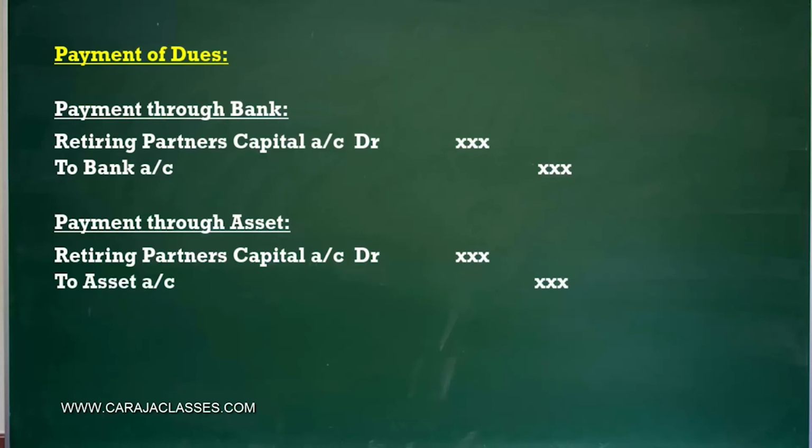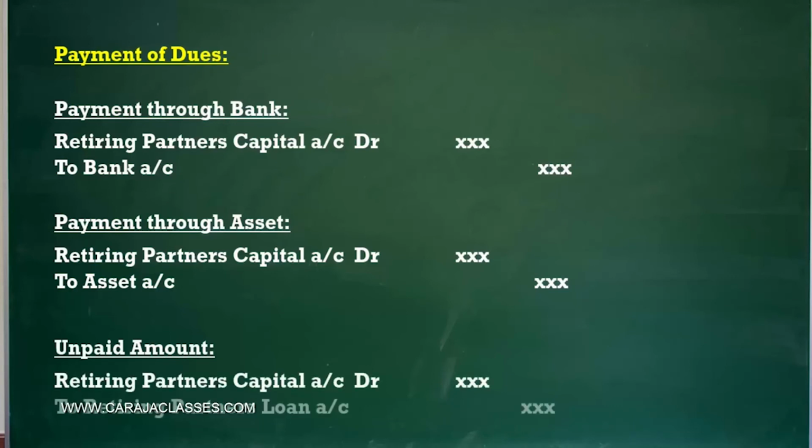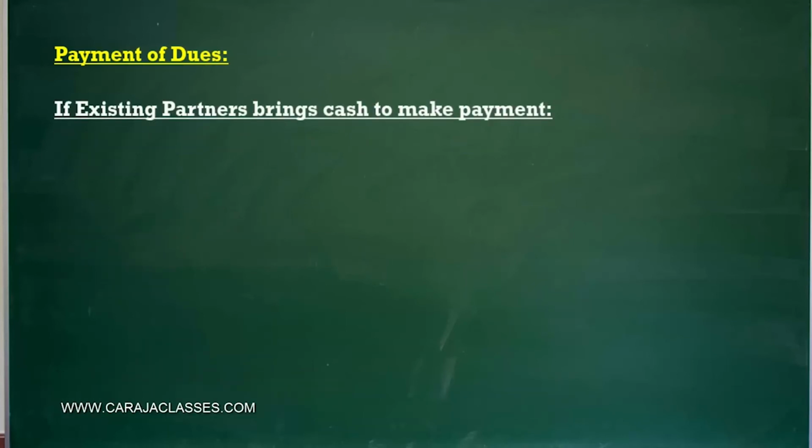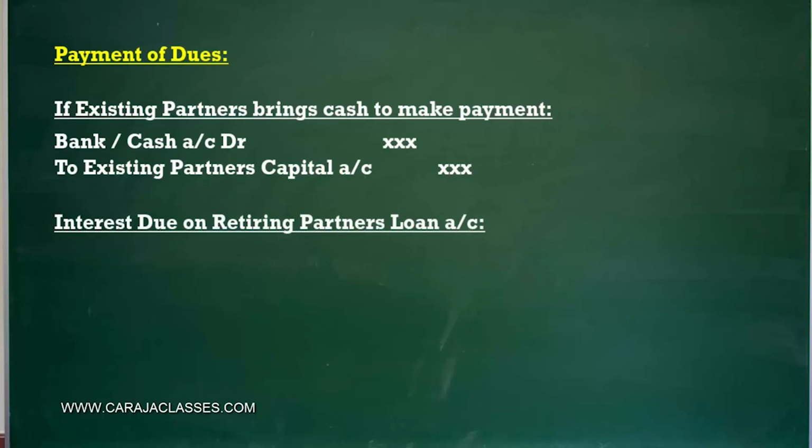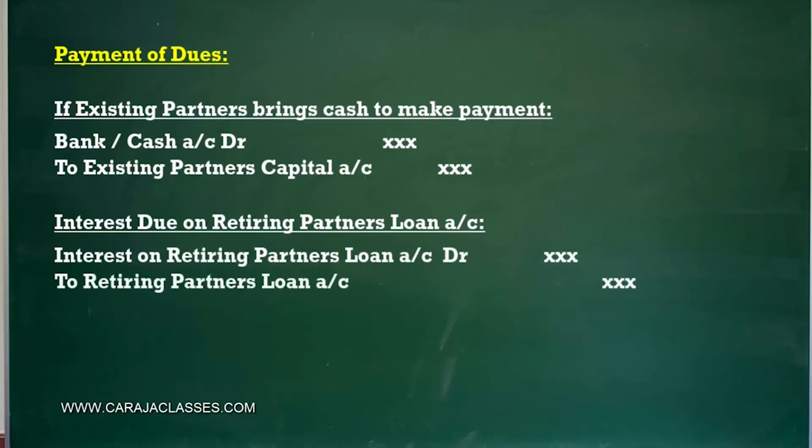If the firm is unable to pay the full amount, if something is pending, then it should be transferred to a loan account. So the retiring partner's capital account should be debited and the loan account should be credited. If some of the existing partners are bringing in cash to make the payment, then the cash or bank account should be debited, and the existing partners' capital account should be credited. If there is any interest due on the retiring partner's loan account, then it's an expense. Interest on retiring partner's loan account has to be debited and credit should go to the retiring partner's loan account, that is the liability account. So in the subsequent session, let us take some case studies to understand this in a better way.